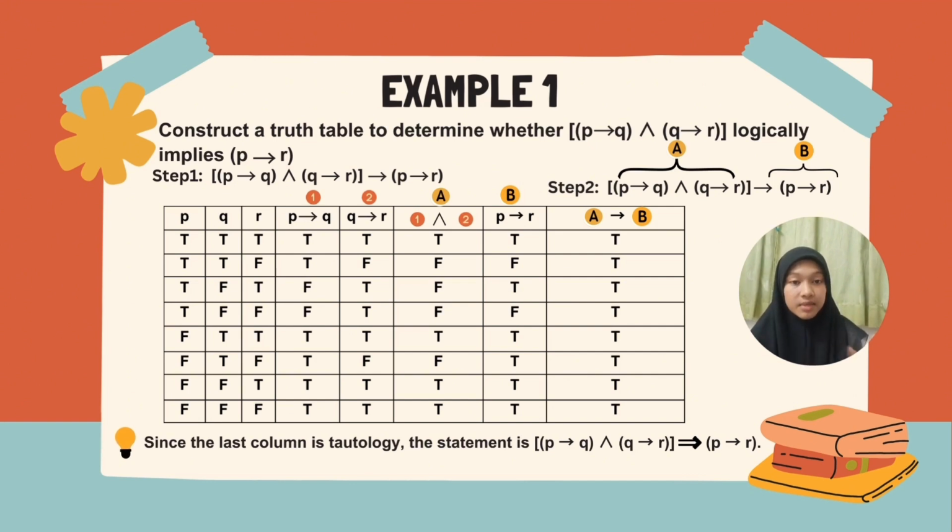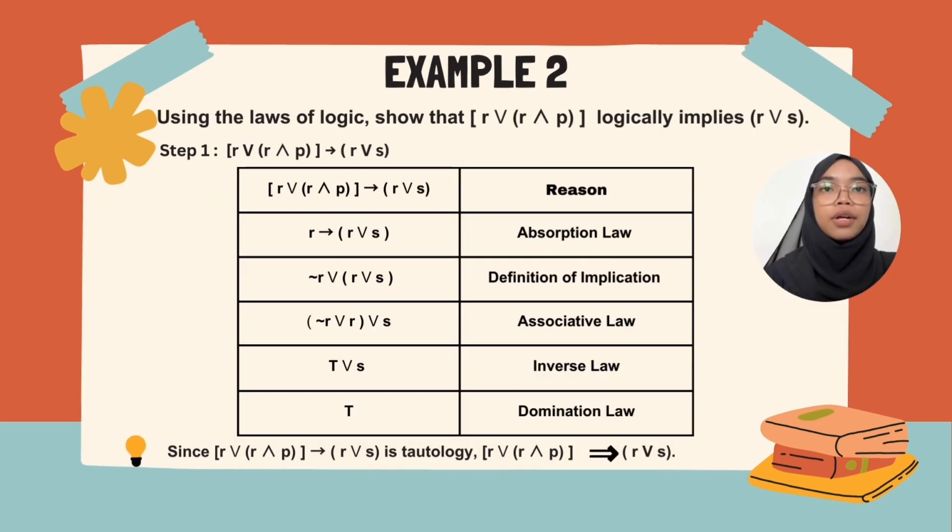So we have segments A and B. Back to the basic, the last operation is A implies B. Here, for the last column, we got all true. For the conclusion, since the last column is all true, it is called a tautology. So our statement, P implies Q and Q implies R, logically implies P implies R.